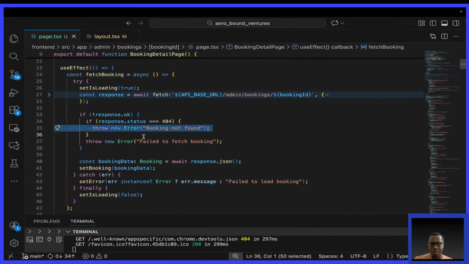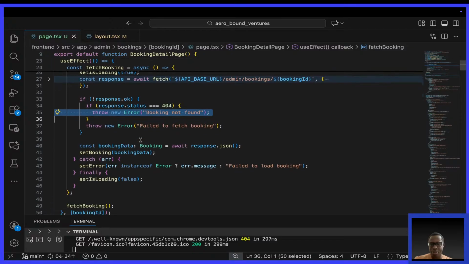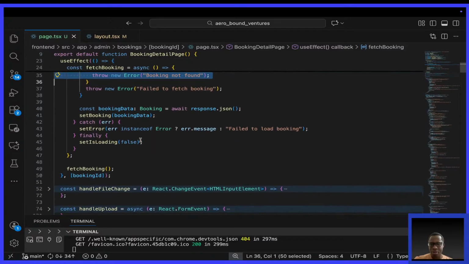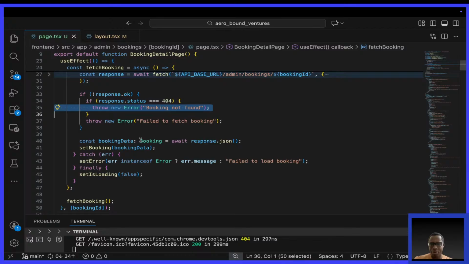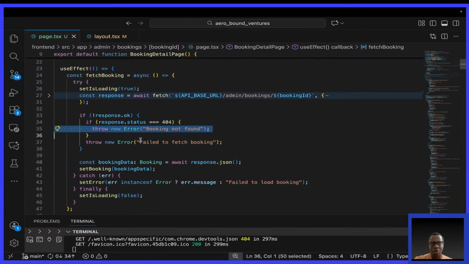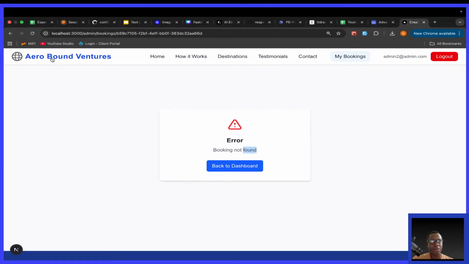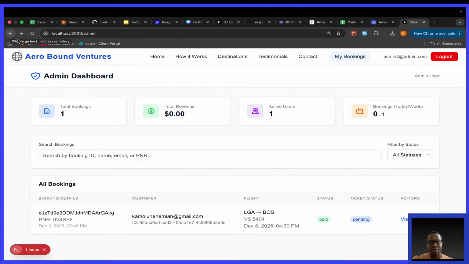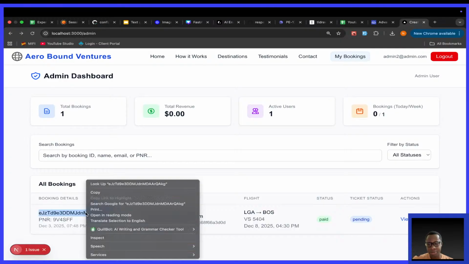We now need to investigate what is wrong with this booking ID. Is it the same as what is coming from the dashboard? So I'll come here, I see this booking ID, I want to compare it.